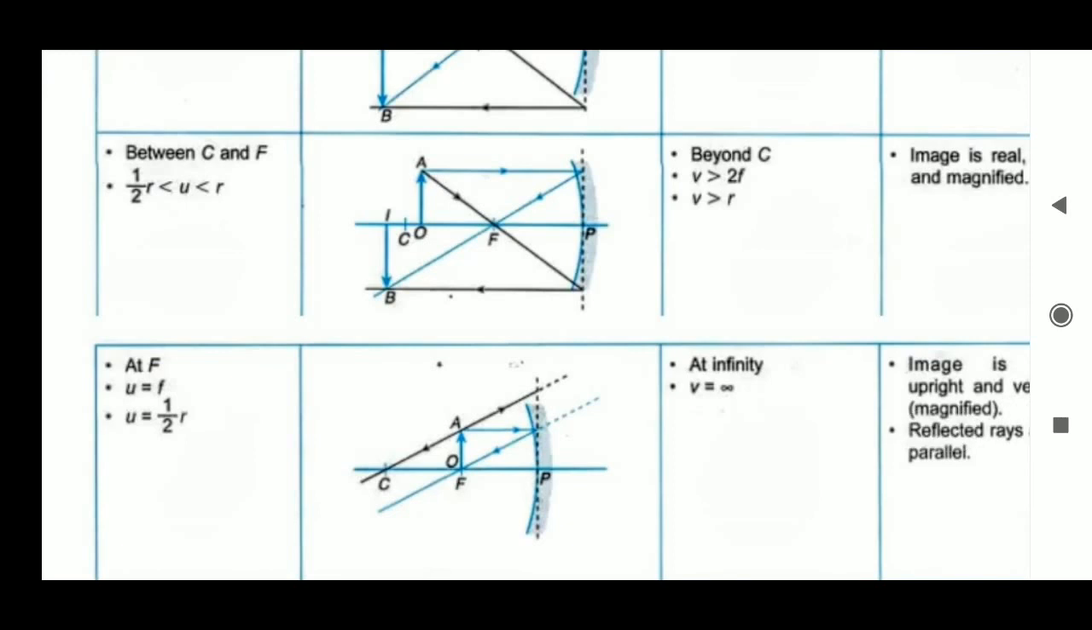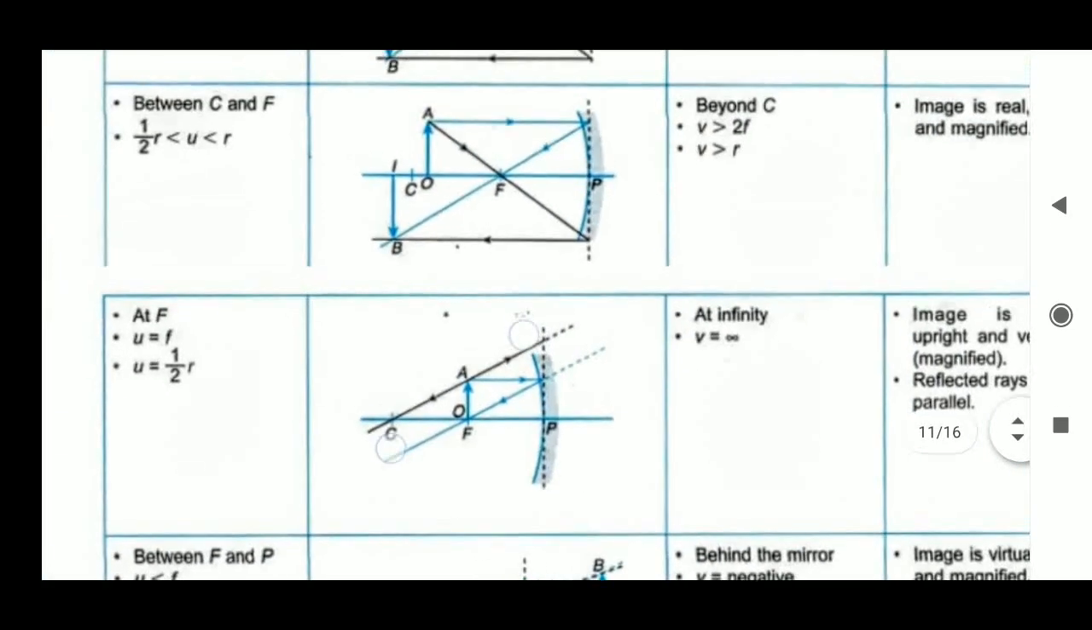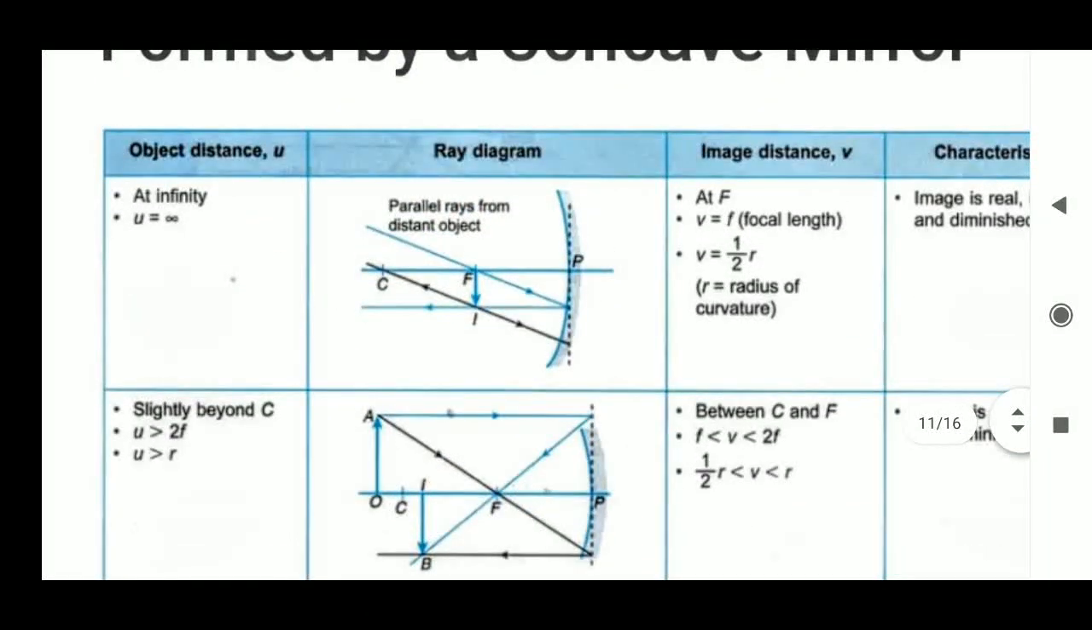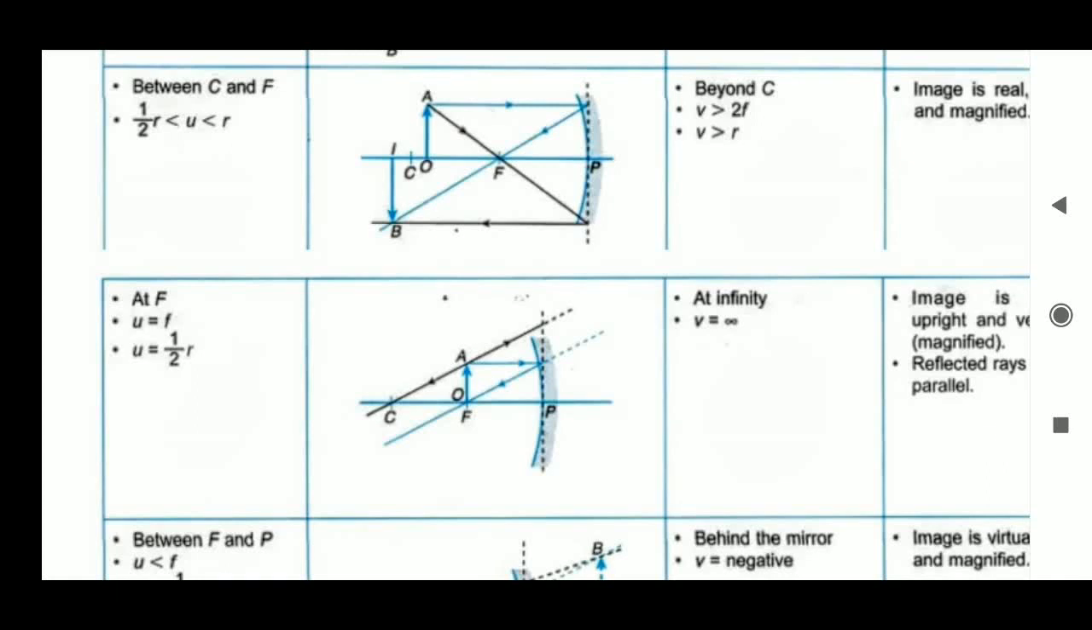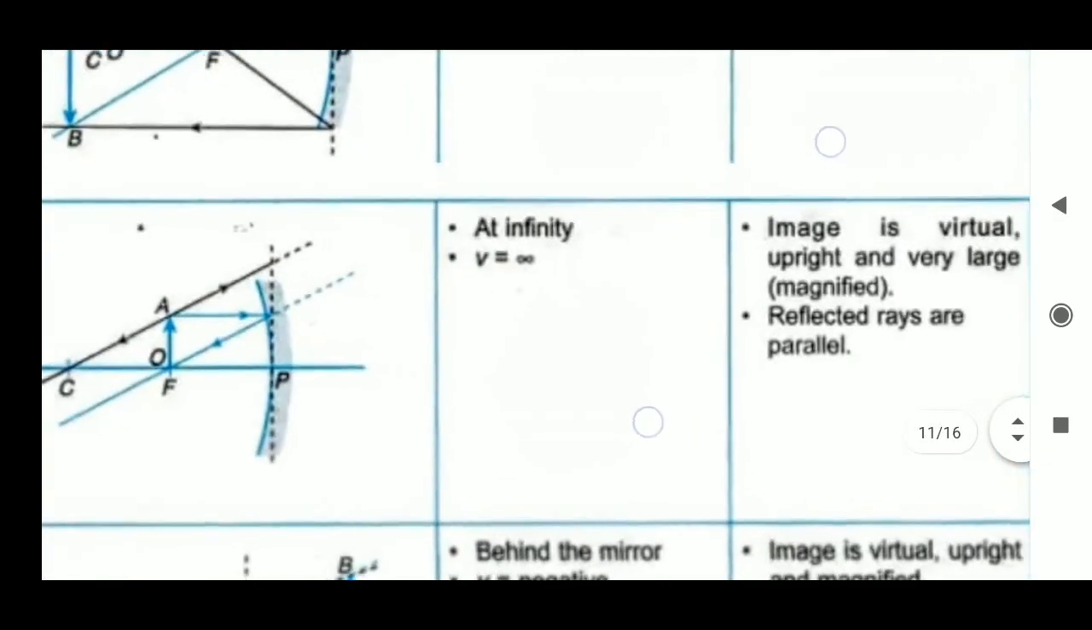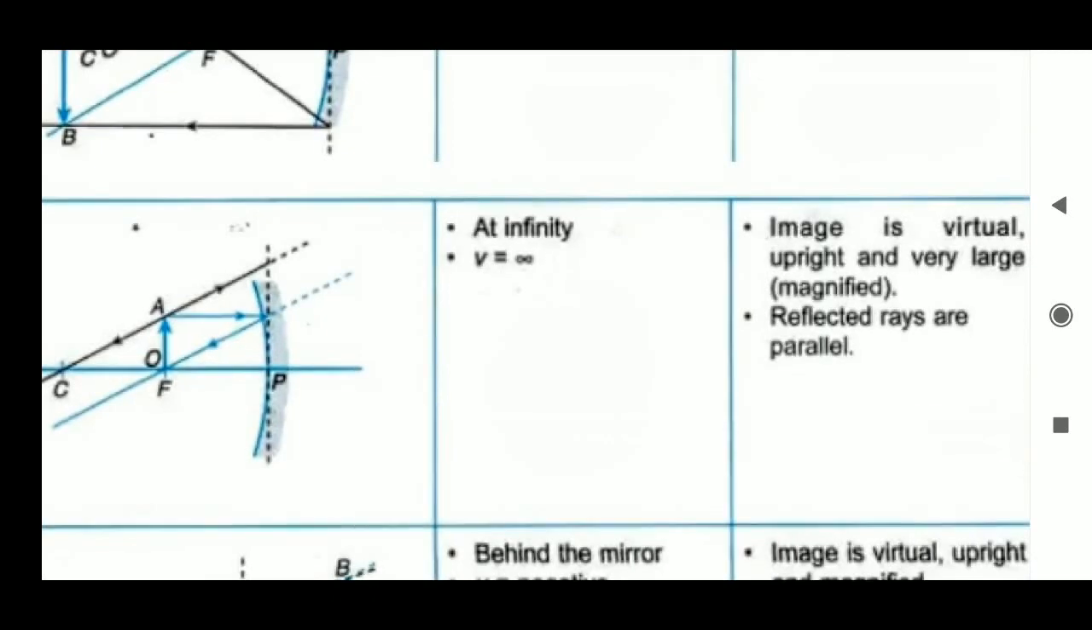And suppose you place the object at the focus, what is the distance of the object? F, the focal length. Then the reverse happens here. When the object is at infinity, you get the image at the focus. Now if you place the object at the focus, the image will form at infinity. So the magnification is huge. The magnification formula is V by U, and V is infinite, so there is huge magnification in the image. The image is virtual and upright, very large magnification, and the reflected rays are parallel.